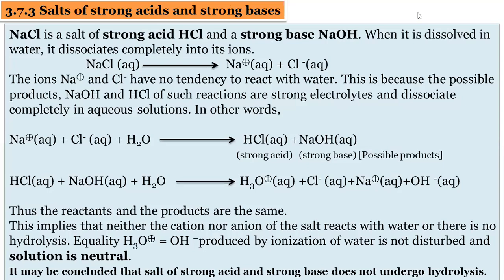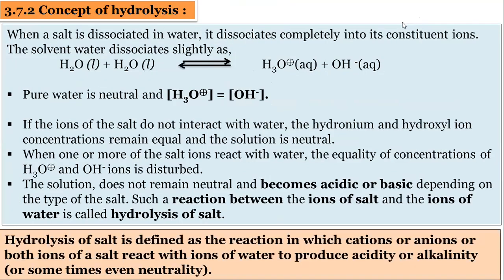So once again, I'll repeat: the concept of hydrolysis means what? Hydrolysis means the reaction in which the ions of salts react. I explained this concept in the last lecture. So in case of hydrolysis, what is happening? The ions of salt. There are two types of ions: one is the positively charged cation and the other is the negatively charged anion.